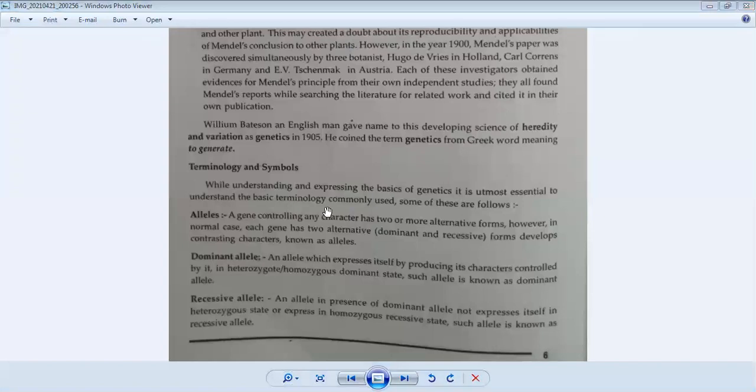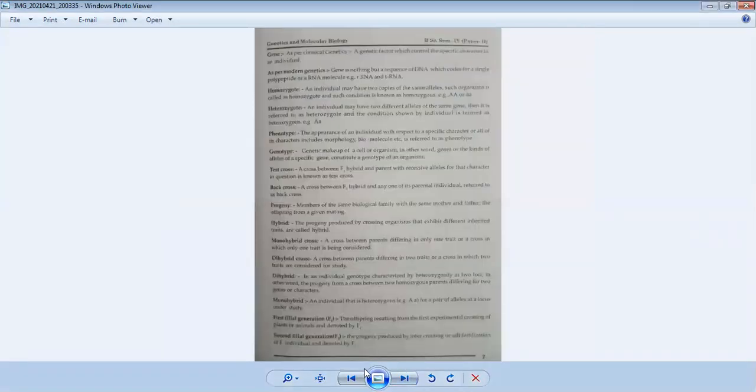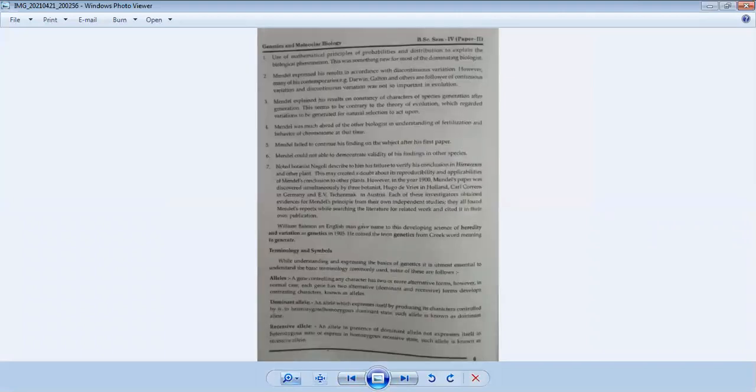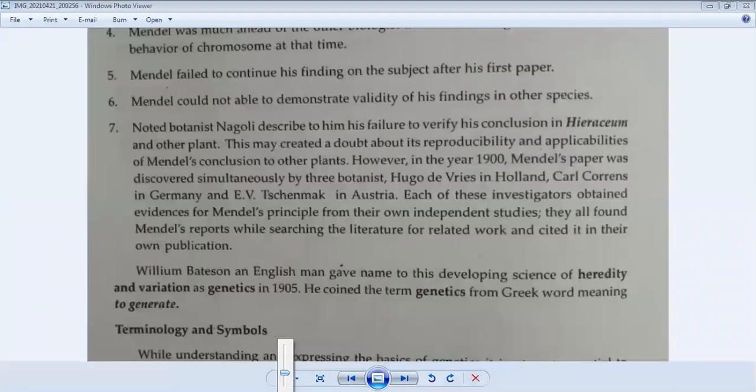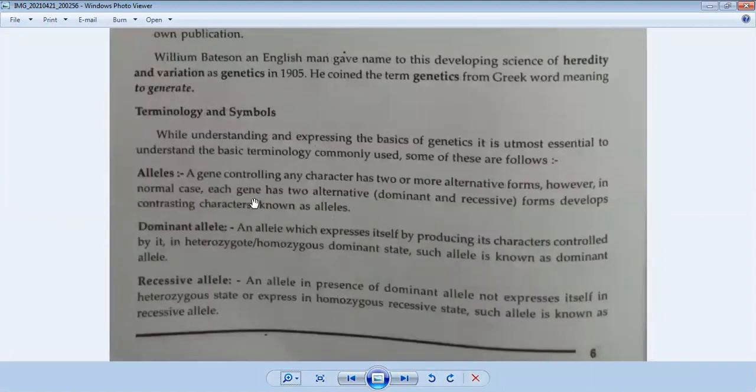These basic terminologies may be asked in your theory examination, especially for question number 5, the last question, answer in one sentence. You have to explain or answer the term in a single sentence. It is for 1 mark. So very short answer question. These terminologies may be asked in that question number 5. So let's take a look at the terminologies which are utilized in Mendel's experiment.